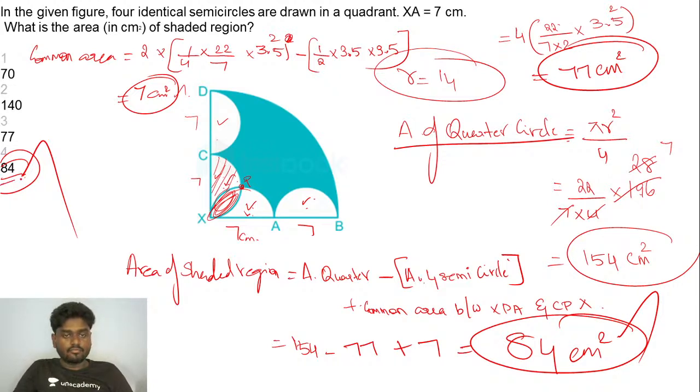It is 84 centimeters square exactly, the area of this shaded region. Okay, area of this shaded region is 84 centimeters square.